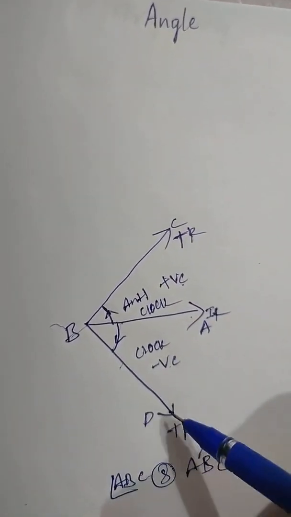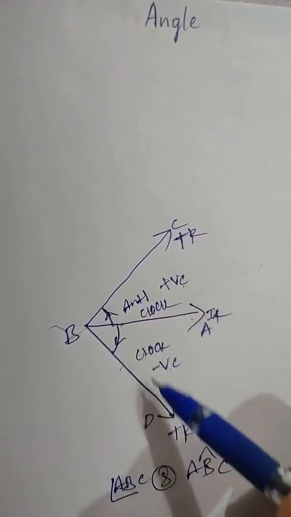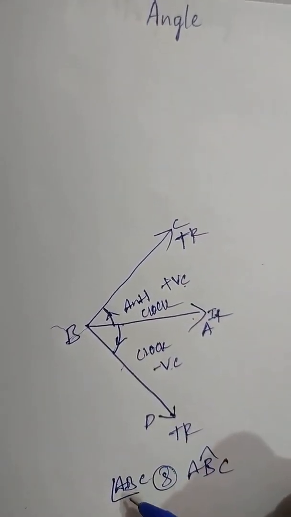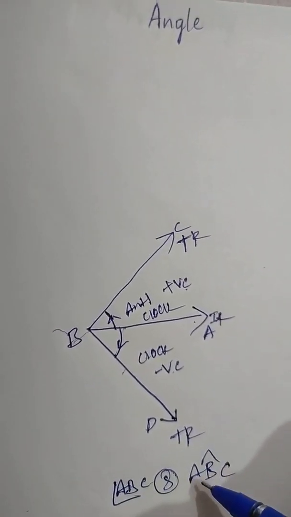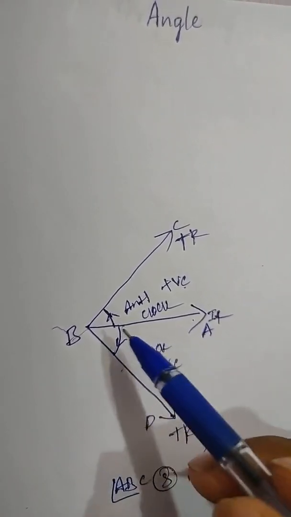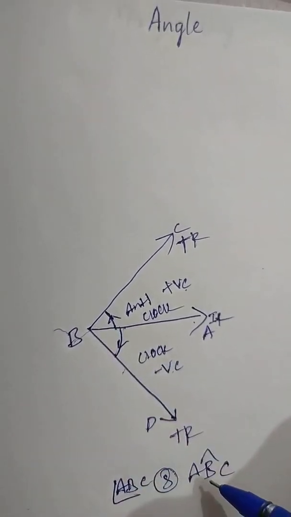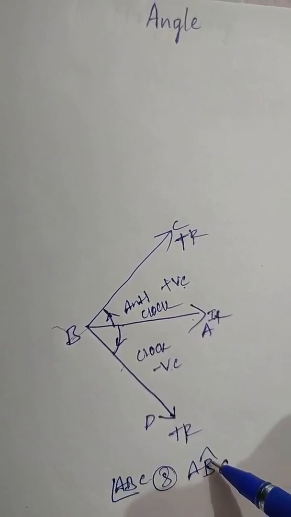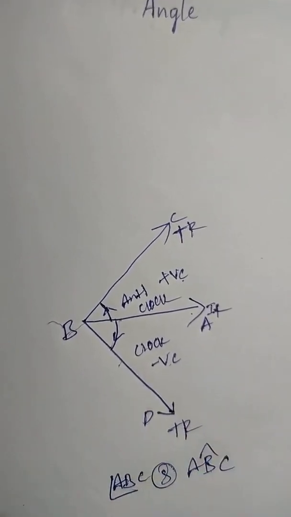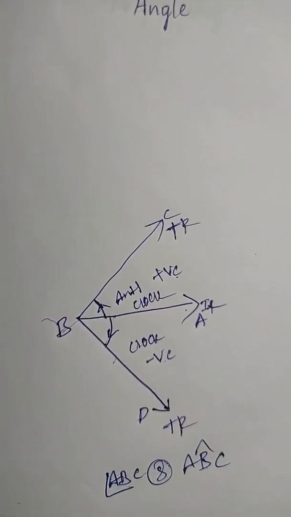So at the point B we have an angle, so we write the cap here, angle ABC. Is it clear? Is it okay?